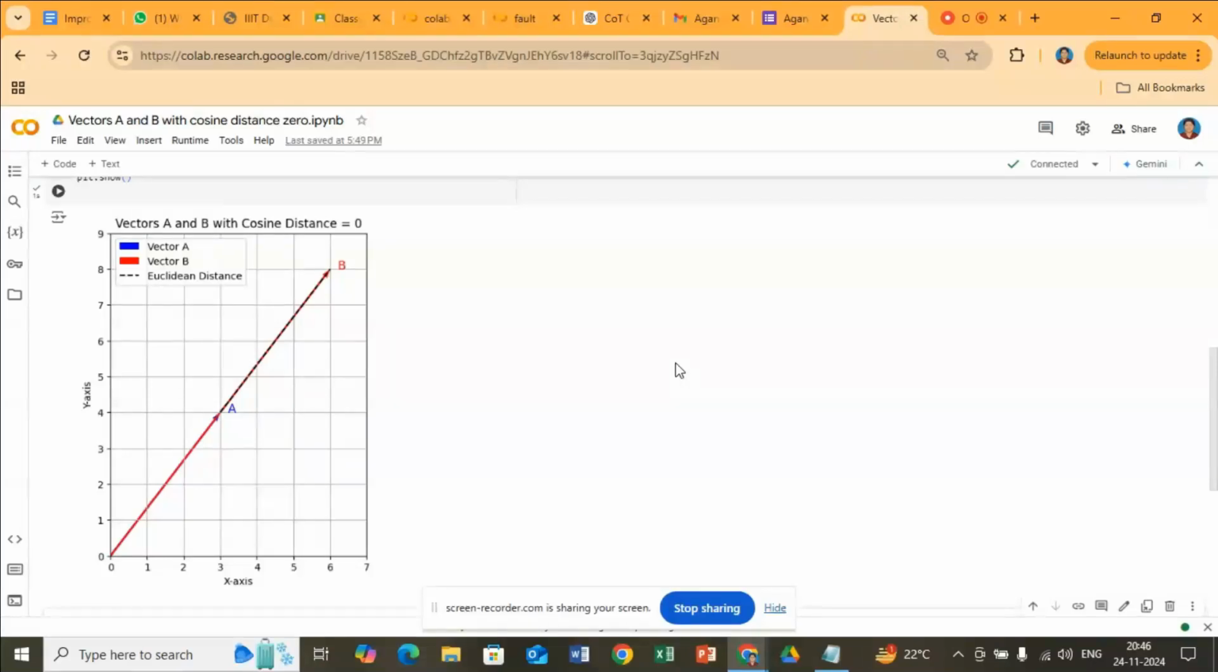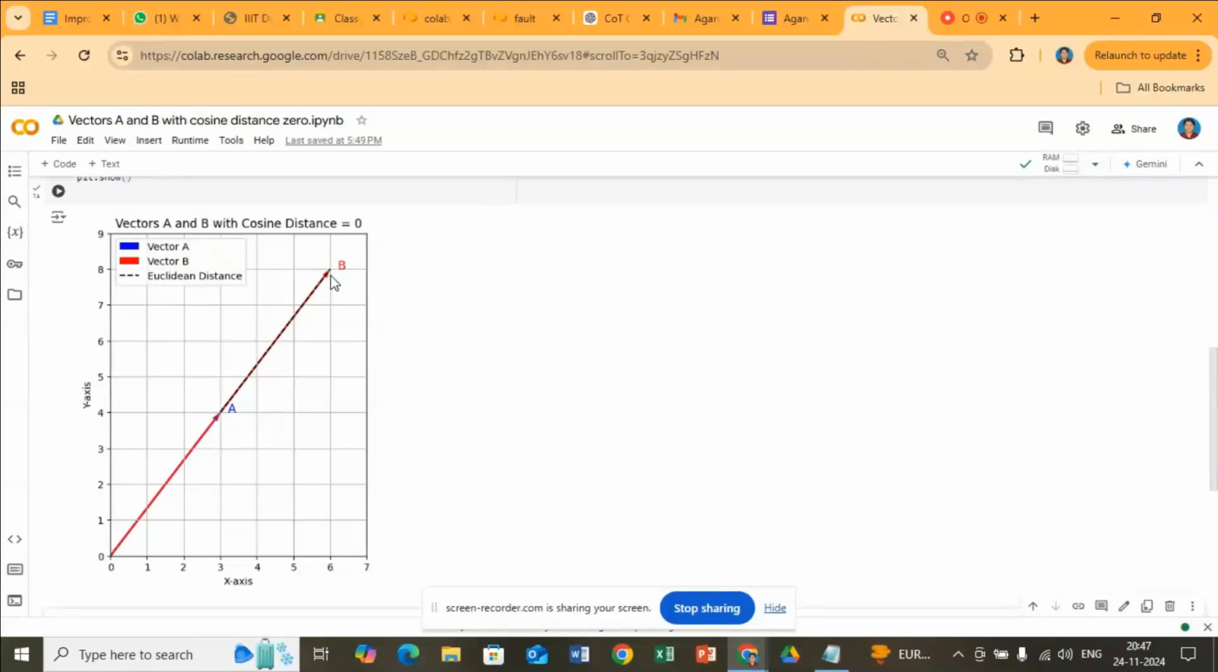When the cosine distance between 2 points A and B is 0, it means that the two vectors representing these points are perfectly aligned in direction. Therefore, cosine similarity is 1. However, this does not necessarily imply anything about their Euclidean distance, which depends upon their magnitudes.